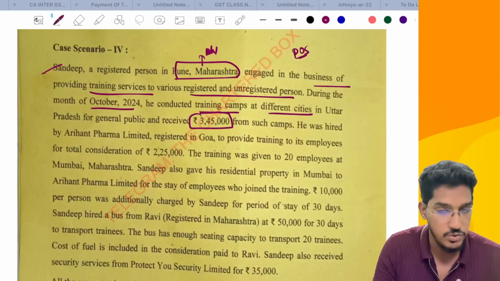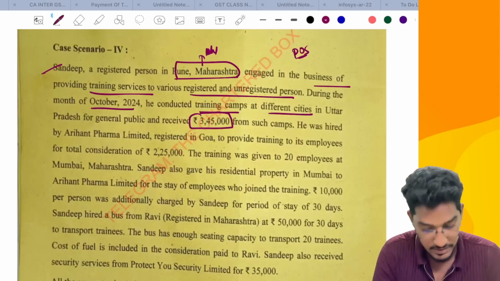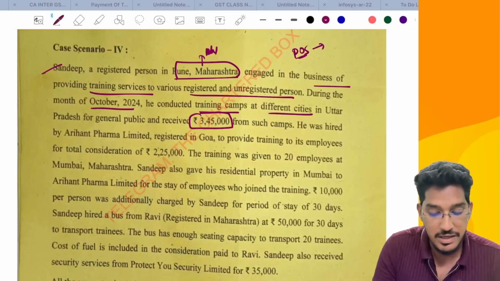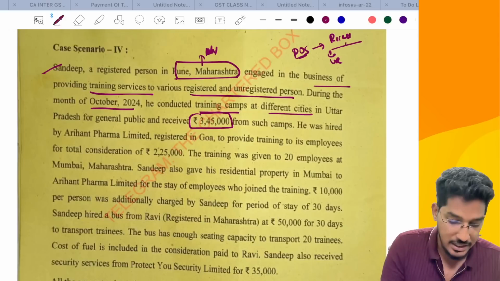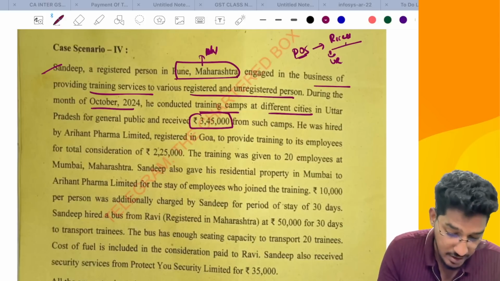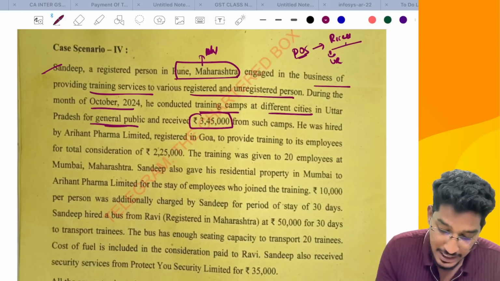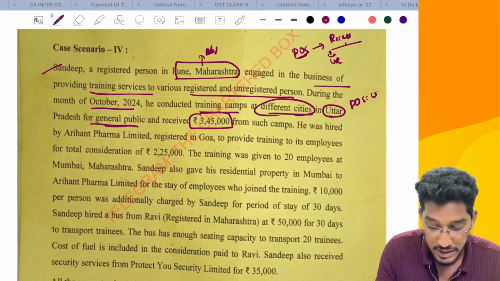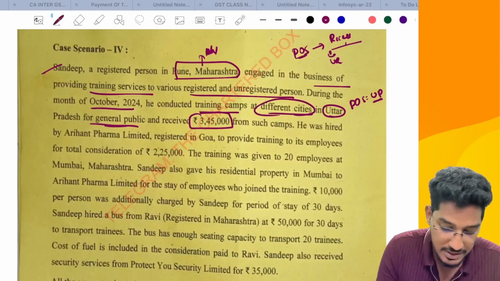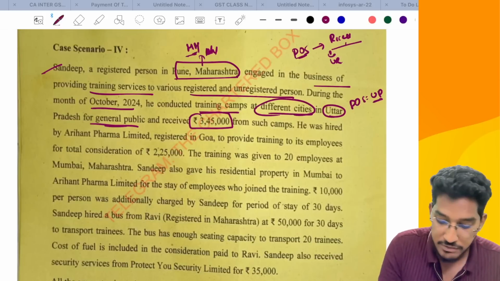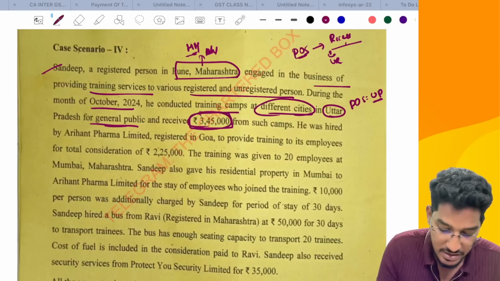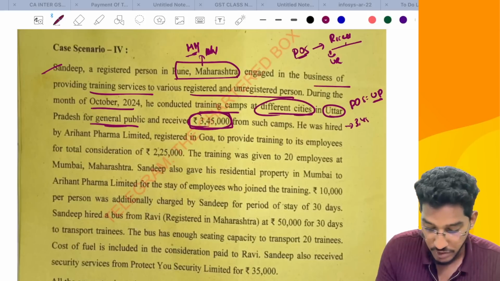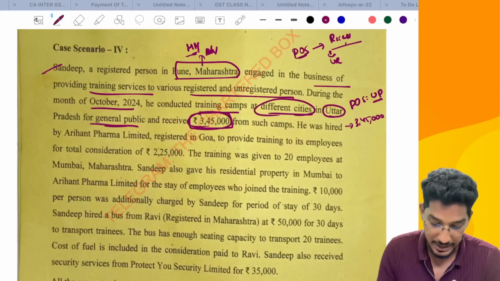So place of supply, once again you have to go. In case of training and performance appraisal services, the place of supply will be decided as per the status of the recipient. If the recipient is unregistered, then it is wherever that event has taken place. So here they are telling that Sandeep has provided training services to unregistered persons, to the general public in different cities of Uttar Pradesh. So for this, the place of supply will be Uttar Pradesh, wherever the event has taken place. Location of the supplier is Maharashtra, Pune. Both are falling in two different states. It will be an interstate outward supply amounting to 3,45,000. It will be an interstate outward supply.